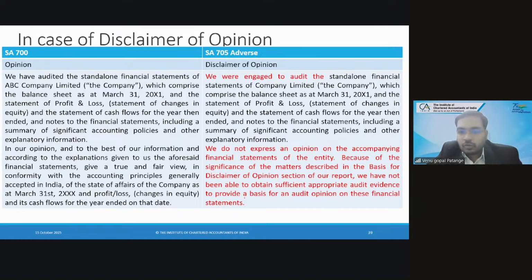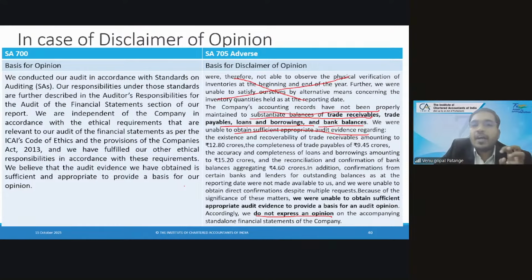So we were unable to obtain sufficient appropriate audit evidence. We could not ensure accuracy, we could not ensure completeness. Hence, we do not express an opinion. So this is how we report qualified, adverse and disclaimer of opinion.